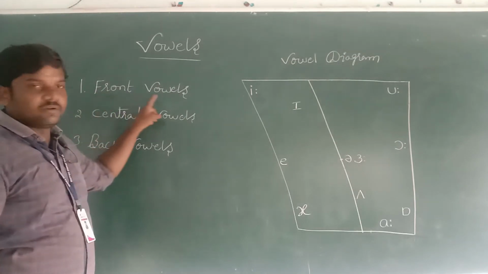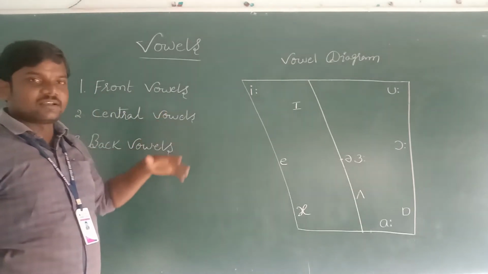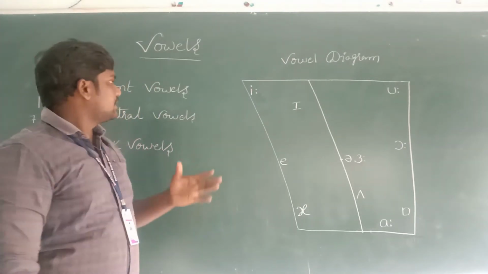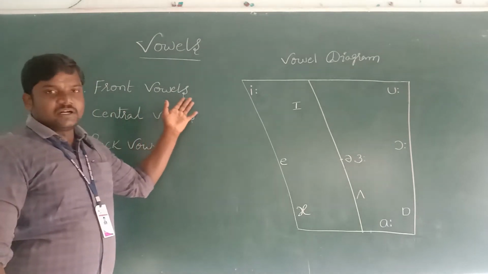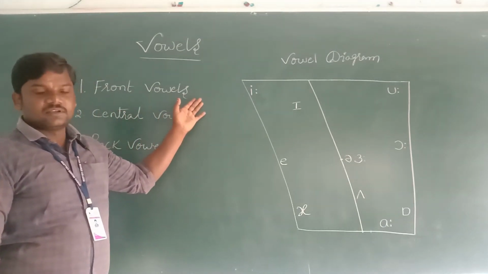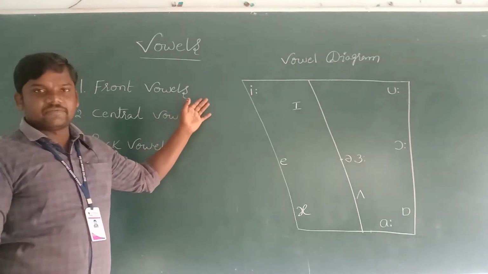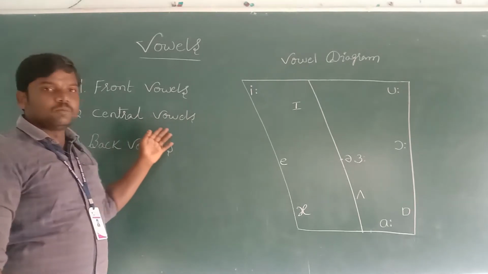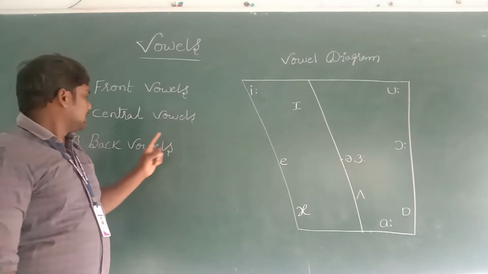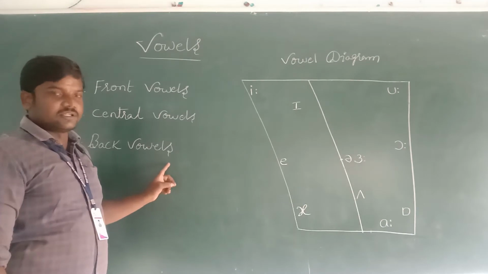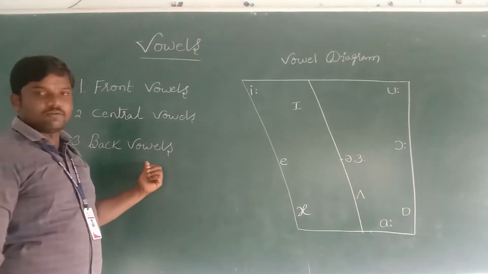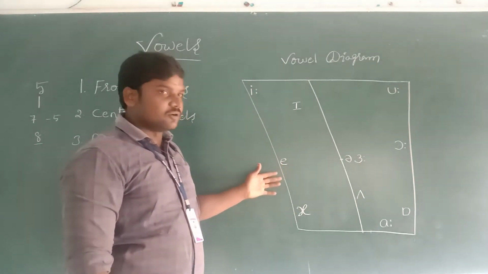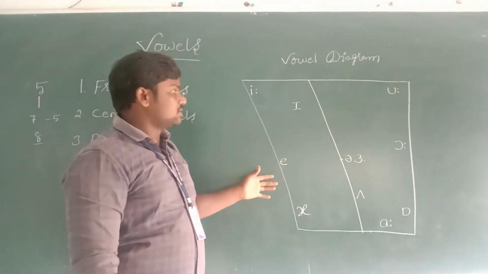First one is front vowels. Vowels can be articulated from different organs of our body. Front vowels means vowels that are produced through the front of our mouth. The middle of the mouth is called central vowels, and vowels produced at the back of the mouth are called back vowels. So this is the diagram of how the sounds are produced in our mouth.